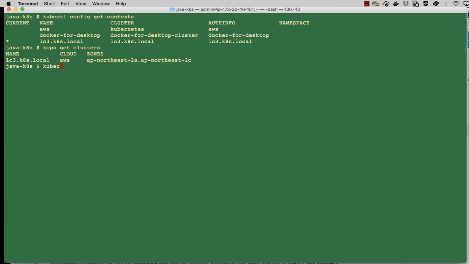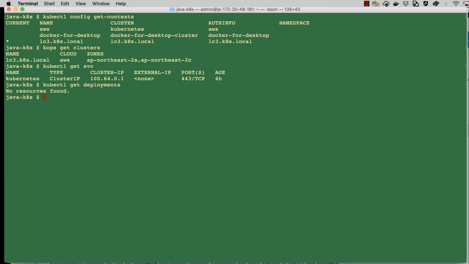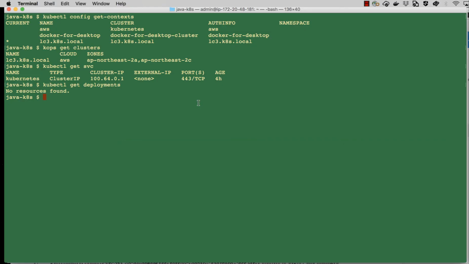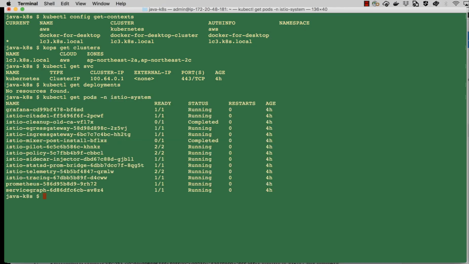So I'm going to say kubectl get service, then I'm going to say kubectl get deployments. So no service is running, no deployments running. Let's go to our browser. Let's make sure our Istio is installed in this cluster. All the containers are either running or completed, so that's good.